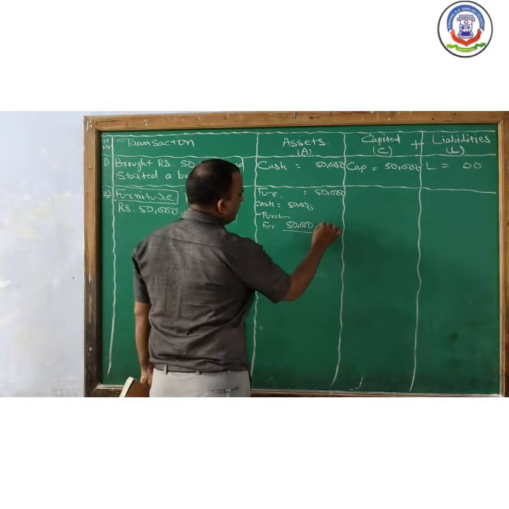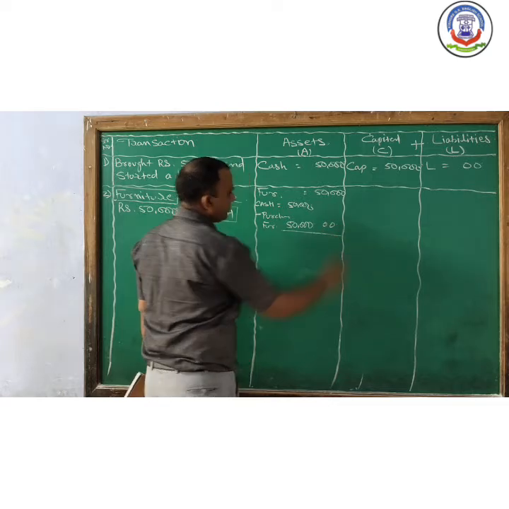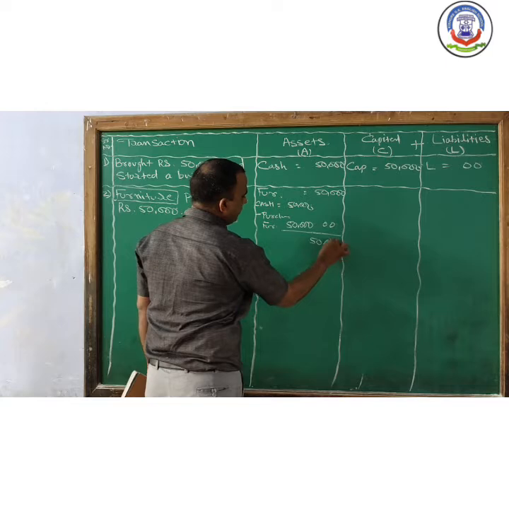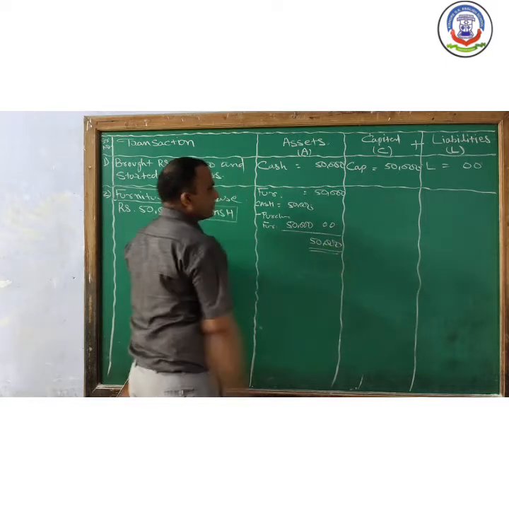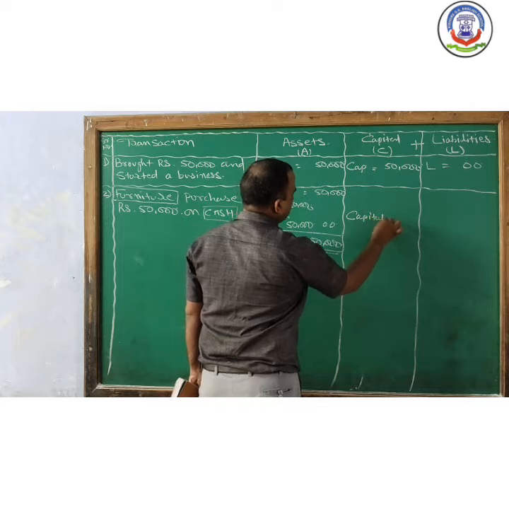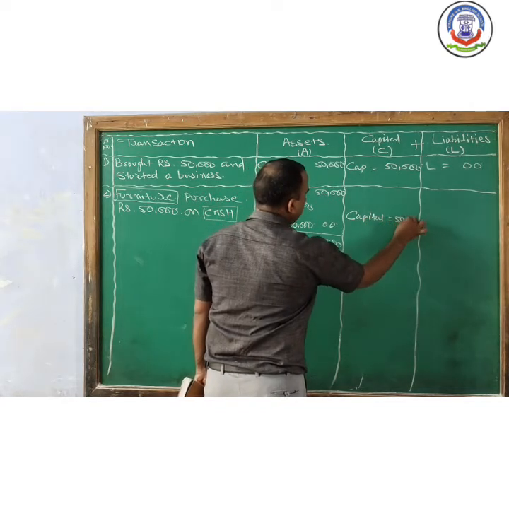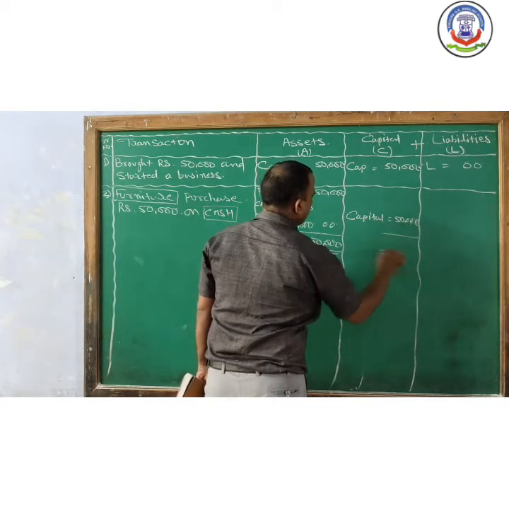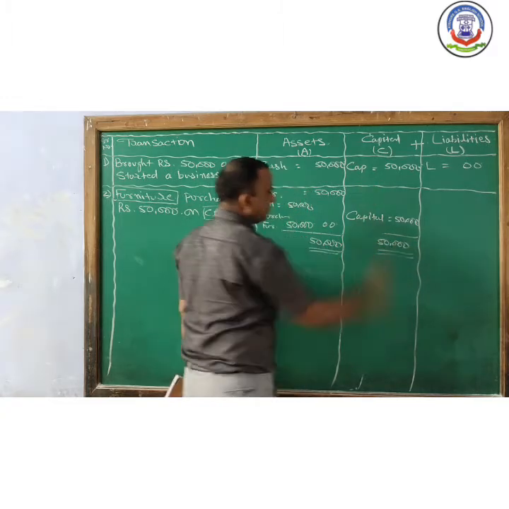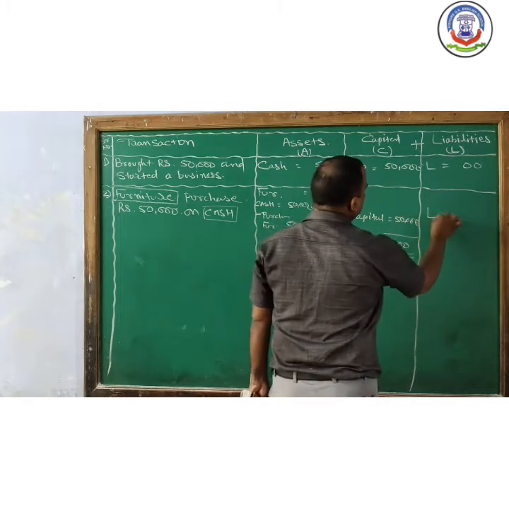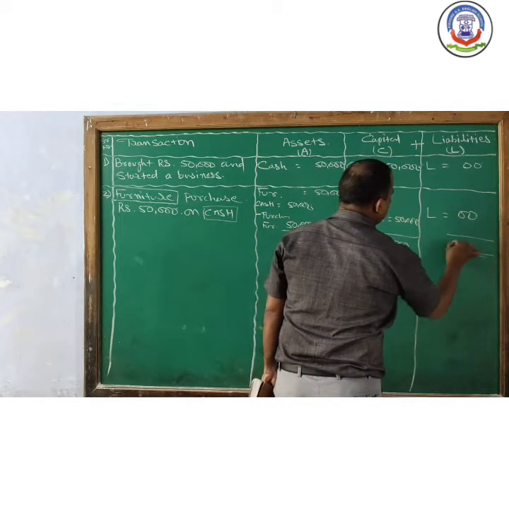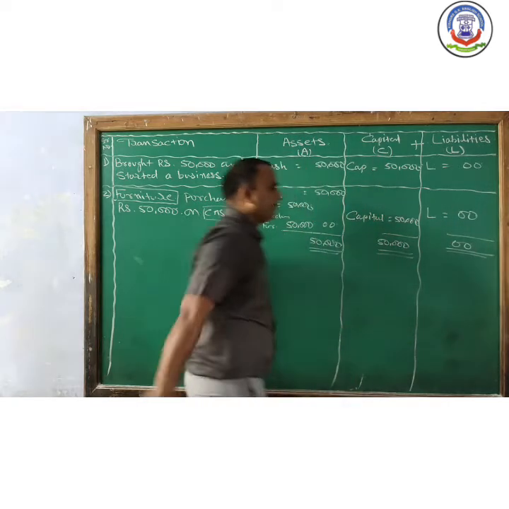So value become 0. Total overall value of assets become 50,000. There will be no change in capital. It remains same. There will be no change in liability. It will remain same.